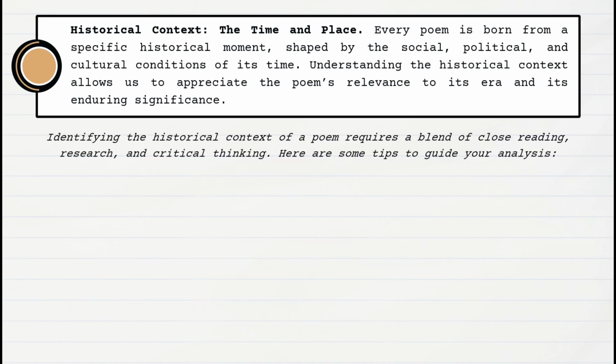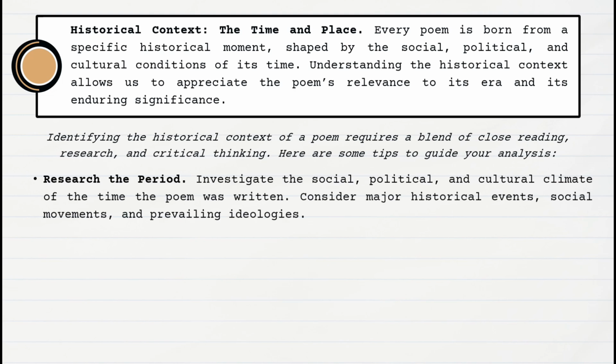Identifying the historical context of a poem requires a blend of close reading, research, and critical thinking. Here are some tips to guide your analysis. Research the period. Investigate the social, political, and cultural climate of the time the poem was written. Consider major historical events, social movements, and prevailing ideologies.